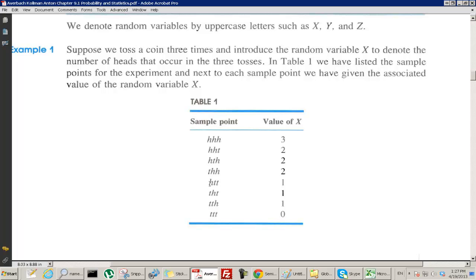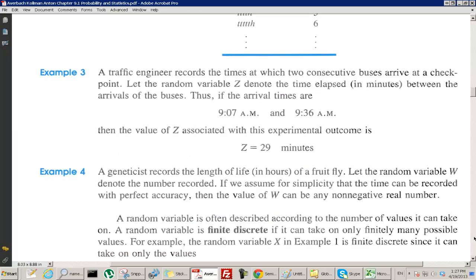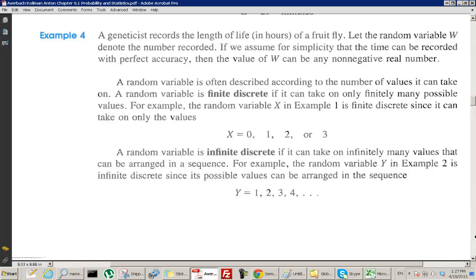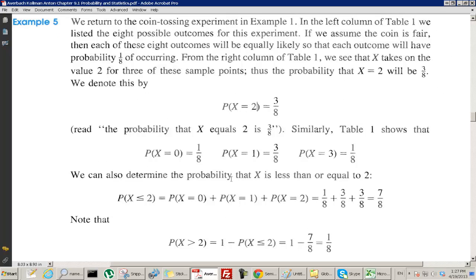I could put it in the first place, in the second place, or the third place. And that tells you that there are only 3 possibilities, so there's 3. So we can say the probability that x equals 1 is 3/8, the probability that x equals 0 is 1/8, the probability that x equals 3 is also 1/8, and the probability that x equals 2 is 3/8.